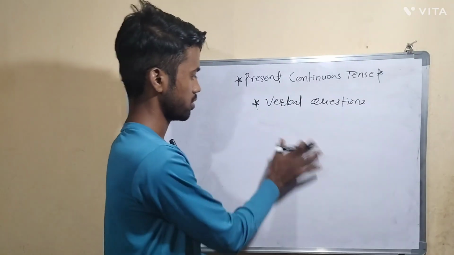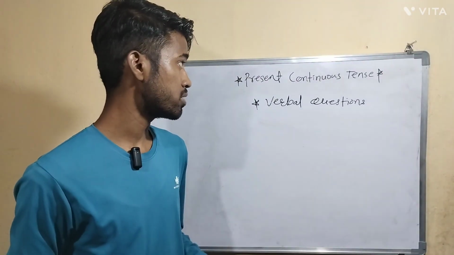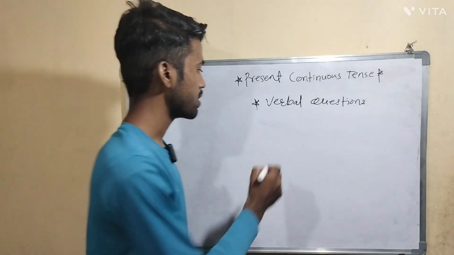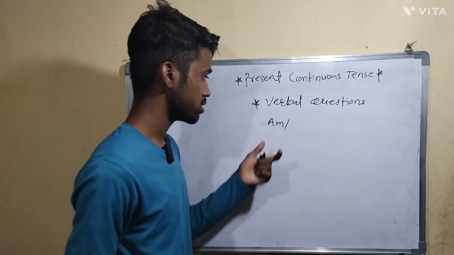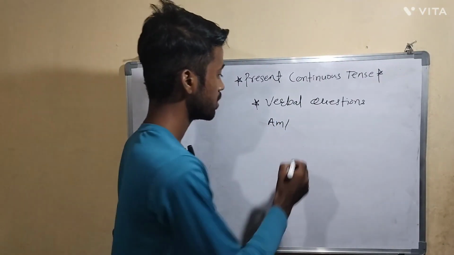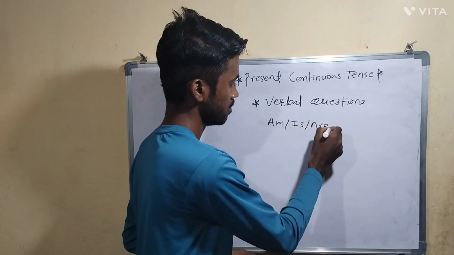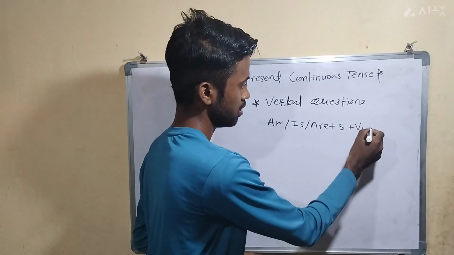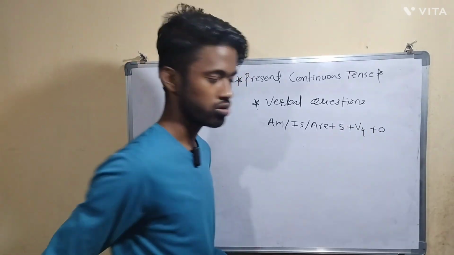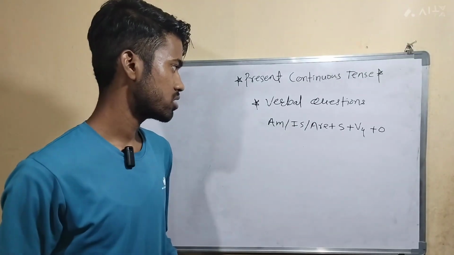So here in present continuous tense, the structure of verbal questions is first subject. No, it's wrong. First the helping verb should be there, and what helping verbs are there in present continuous tense? Am, is, are. So first you have to take one of these helping verbs, am, is, are, plus subject plus fourth form of verb, and in the last object. So this is the structure of verbal question in present continuous tense.